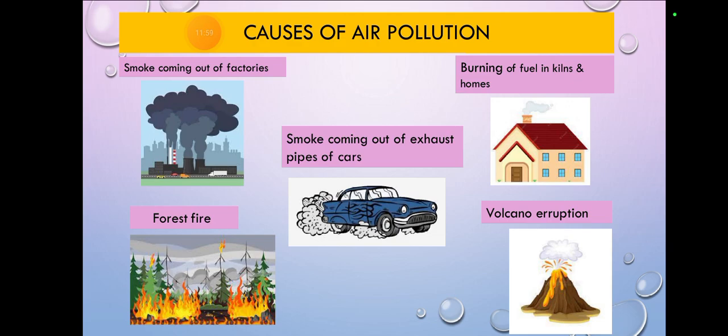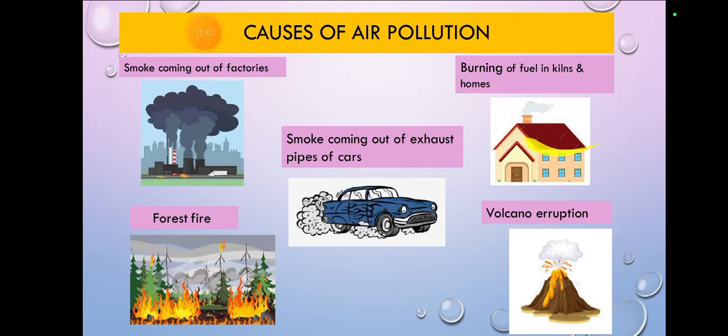Then smoke coming out of exhaust pipes of cars. There are many gas releasing vehicles, trucks mostly, and many other big cars that release gas, and that's not good. So the cars that release smoke must be banned, because different types of places are damaged and destroyed by air pollution. So first of all, these must be banned.